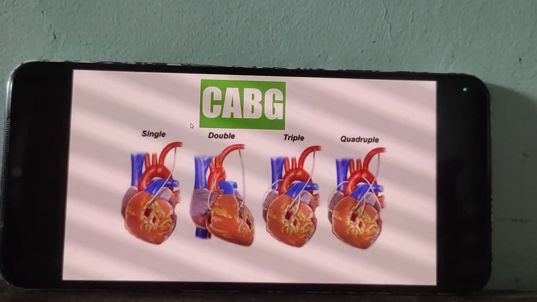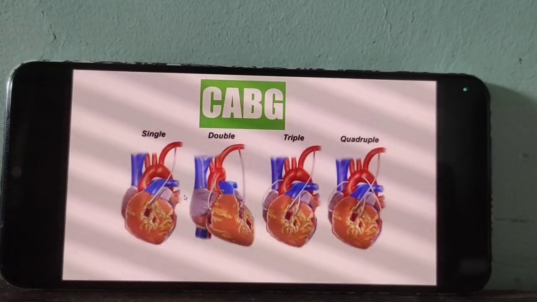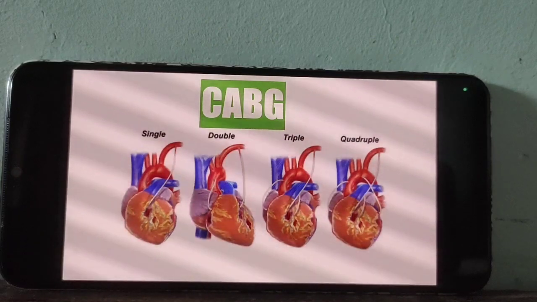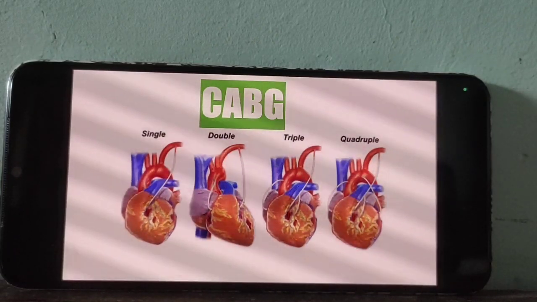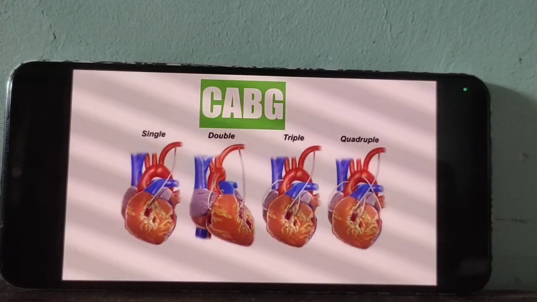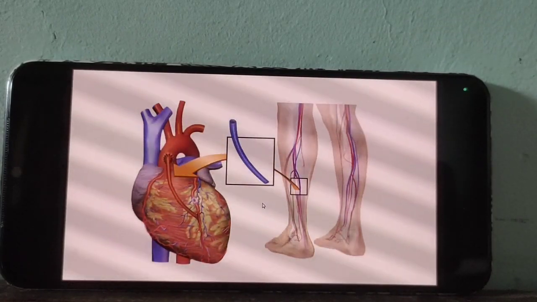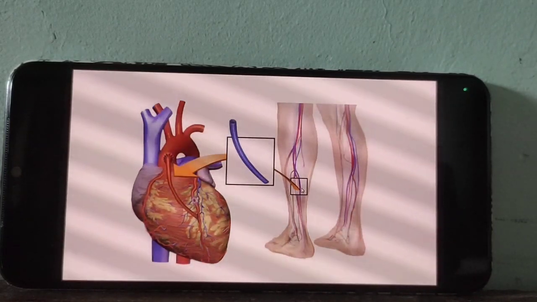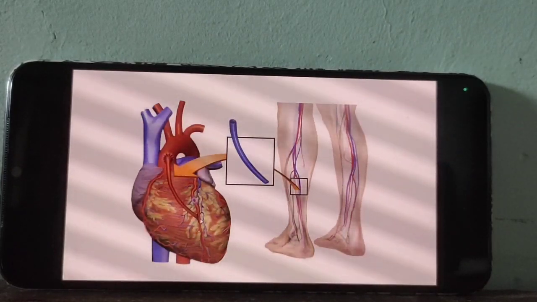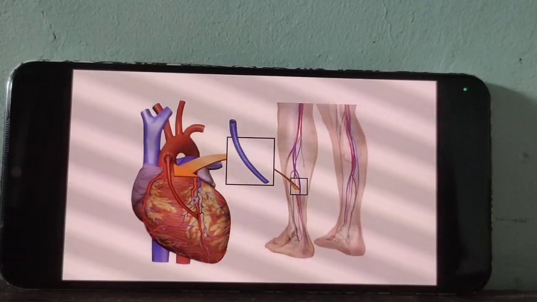All the best. So for CABG, coronary arterial bypass graft for single. That means bypass graft is nothing but creation of an alternative route for coronary circulation. For example, see that here blockage is present. So that's why the doctor harvests the artery or vein from upper extremity or lower extremity, and creates an alternative route for coronary circulation. Okay, so that is called CABG.